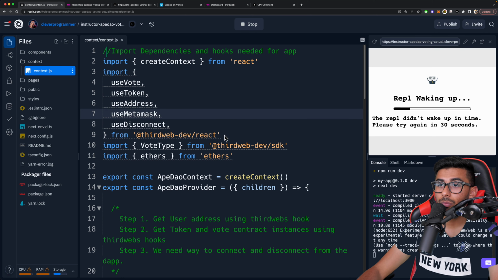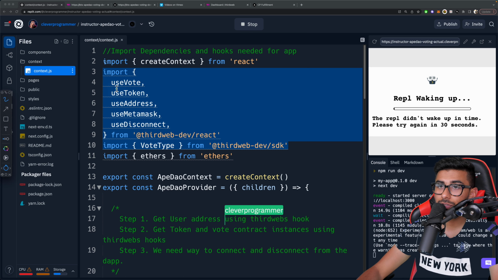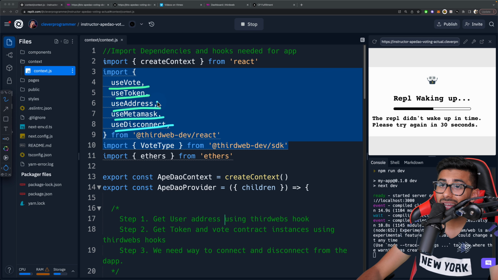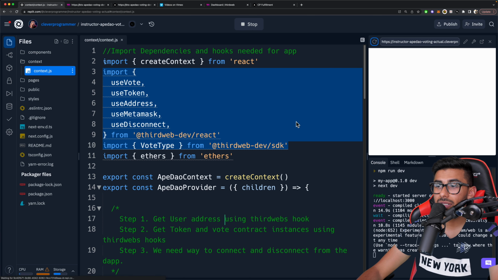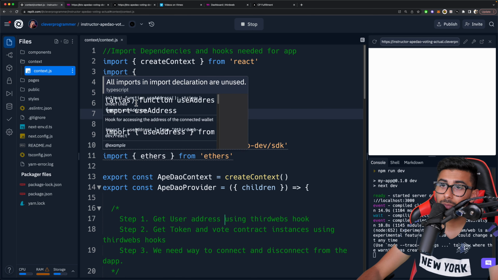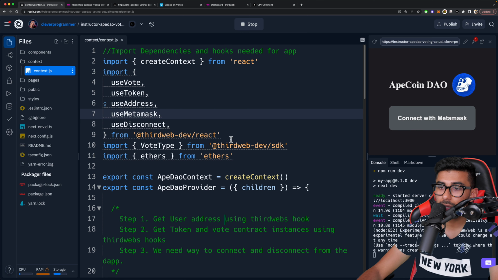All right, so now we have imported some of these from the thirdweb SDK, which you're going to need later. So for example, we need this useVote hook, this useToken hook, useAddress, useMetamask, and useDisconnect, okay? For now, I don't want you to worry about these two. I only want you to worry about these three. We're going to use these three hooks right here to make sure that our connect wallet button is working, okay? The connect wallet button is what shows up on your right-hand side when you start your app, this one. We're just going to go ahead and make that functionality work, okay?